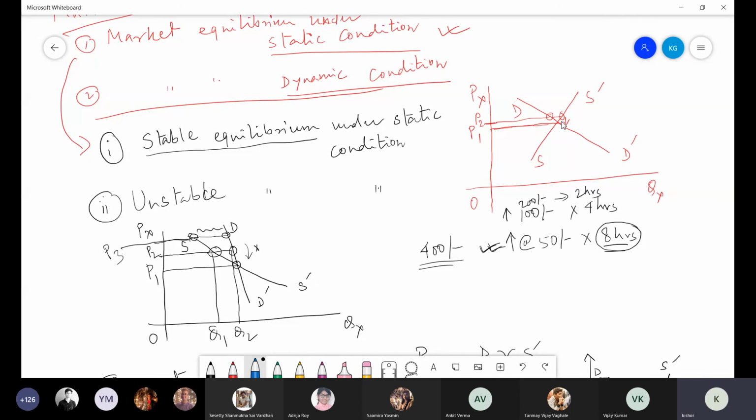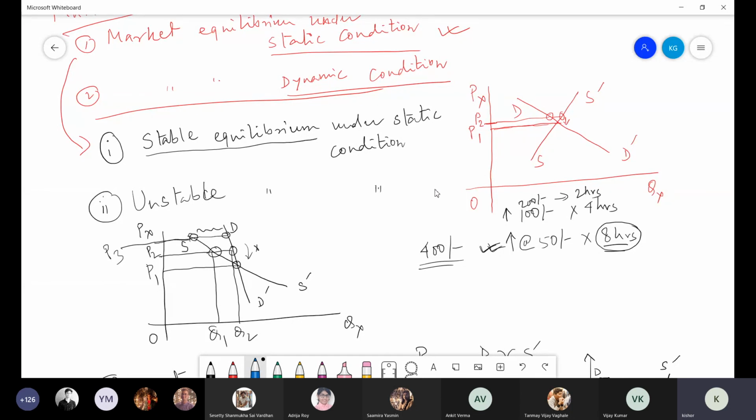If possible, I will try to supply immediately within half an hour or 50 minutes. Maybe somehow I manage it. If such kind of possibility is there, then only that stability will come. Because at higher price, demand is more than supply. When unsold stock is there, immediately they will try to sell it at lower price. Ultimately, price will come down. This is in same day, in same market, within certain time period.